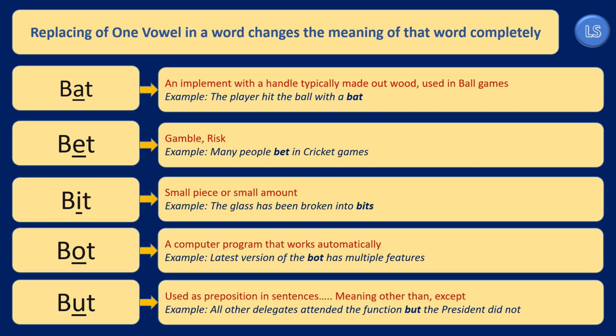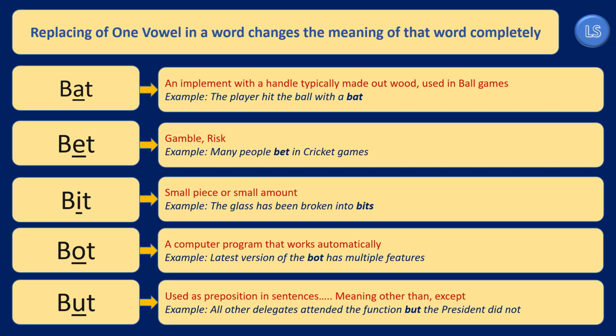In the second set of examples, we have got 5 different words. Each word is having 3 letters in them. The first word is pronounced as bat. Many people know the meaning of this word bat. Either it could be a cricket bat or a baseball bat. If the vowel A in this word is replaced with the vowel E, the word that we get is pronounced as bet, means to gamble or risk.